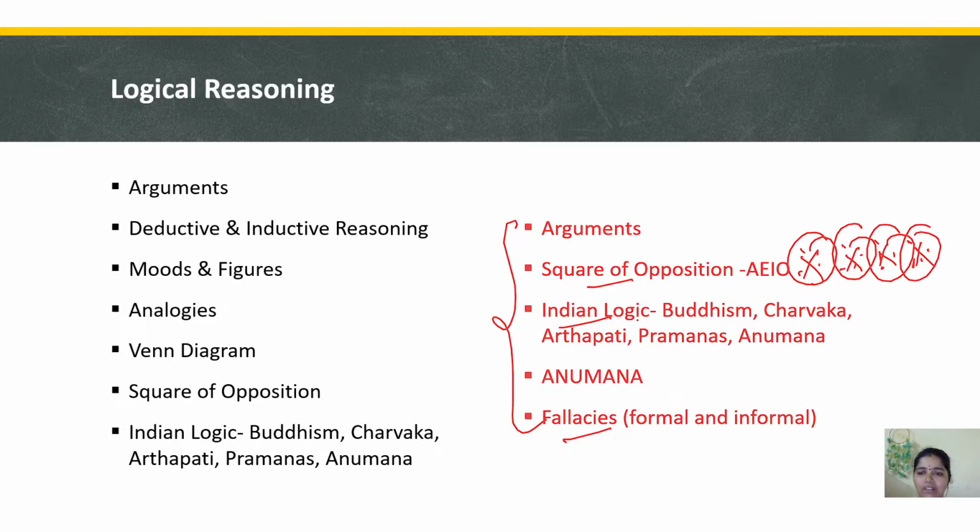No change. Definitely we will be getting questions from square of opposition, A, E, I, O. There is some basic hierarchy we have to know for square of opposition, and if you know that basic, that will take you very easily. And then there are the arguments. In research we studied deductive and inductive. Similarly here we have the same concept of deductive argument, inductive argument, and another argument called abductive argument. So we will study what all these things are.